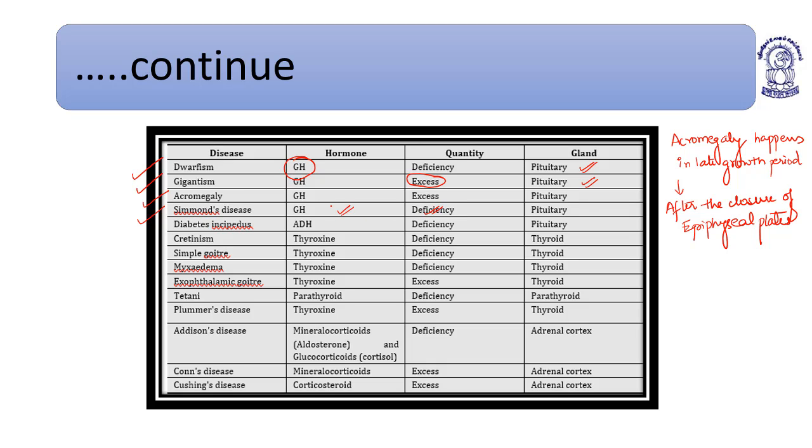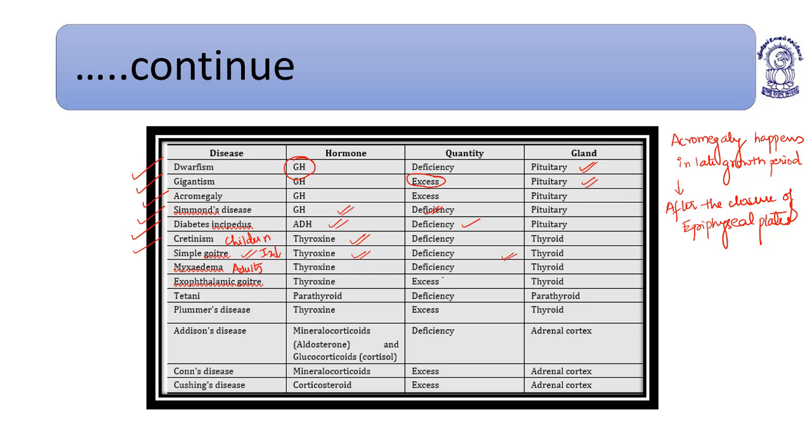Simmonds disease is a characteristic disease because of the deficiency of growth hormone. Diabetes insipidus is the deficiency of ADH, antidiuretic hormone. Cretinism is because of deficiency of thyroxine from the thyroid gland. Simple goiter is also because of deficiency of thyroxine, and directly related to the deficiency of iodine. Myxedema is also the deficiency of thyroxine, but it happens in adults. Cretinism happens in children, and simple goiter is because of the deficiency of iodine.